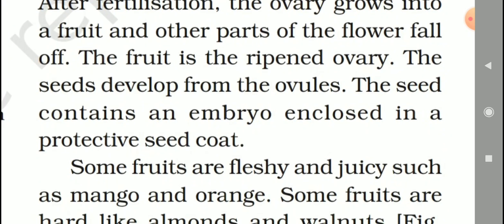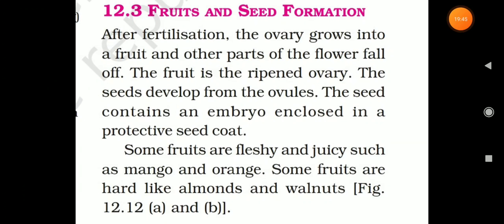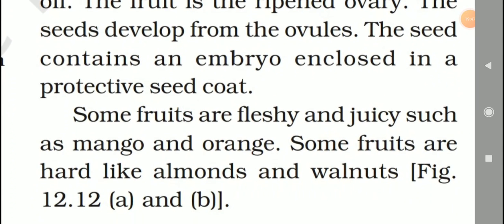Next. Some fruits are fleshy and juicy, such as mangoes and oranges. This is also a one mark question. So underline the word. One mark answer. Which ones are the fleshy and juicy fruits? Mangoes and oranges. Some fruits are hard, like almonds and walnuts. Underline the word, students.